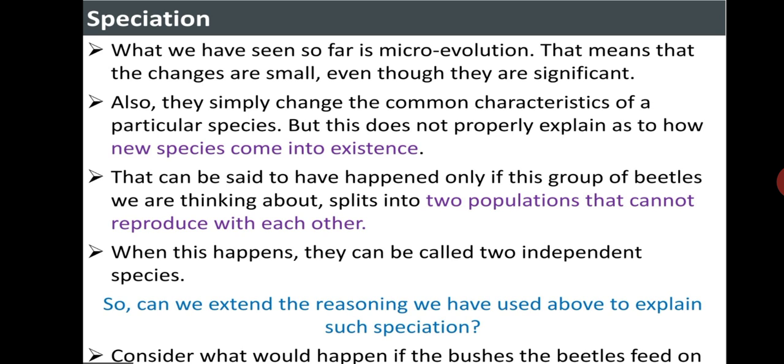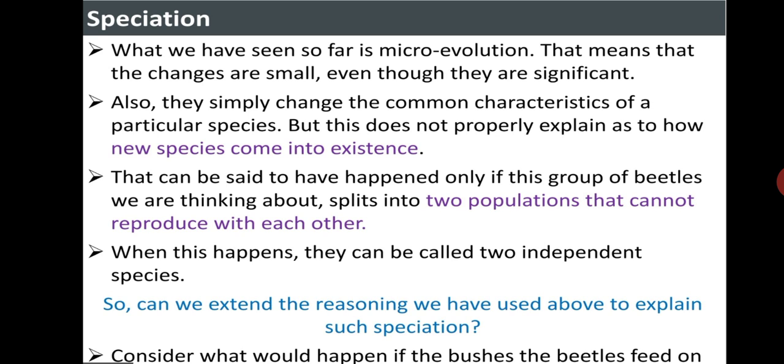If, however, between two such subpopulations a large river comes into existence, the populations will be further isolated. The levels of gene flow between them will decrease even further. Over generations, genetic drift will accumulate different changes in each subpopulation. Also, natural selection may operate differently in these different geographic areas.